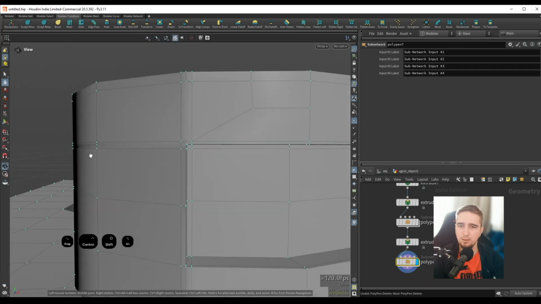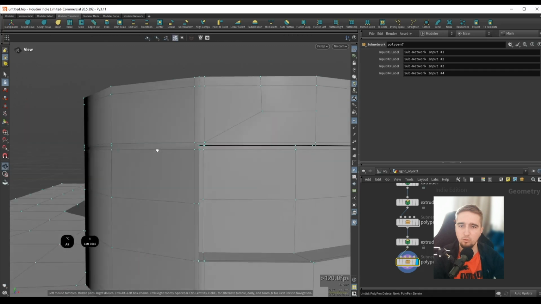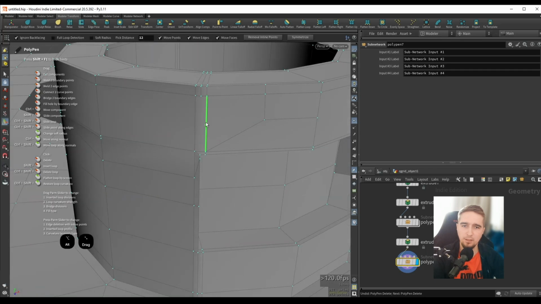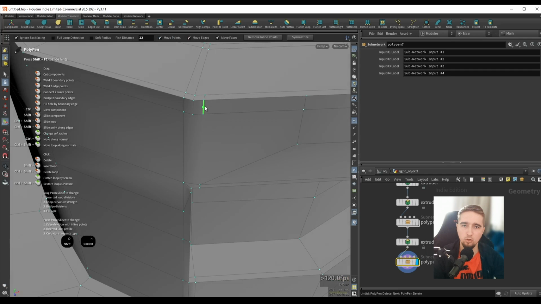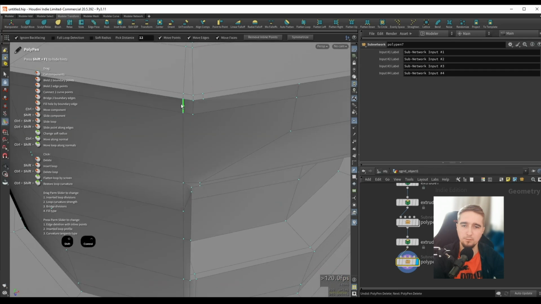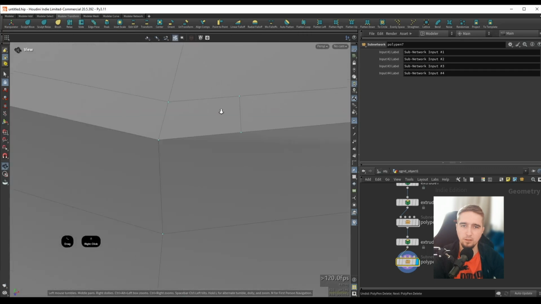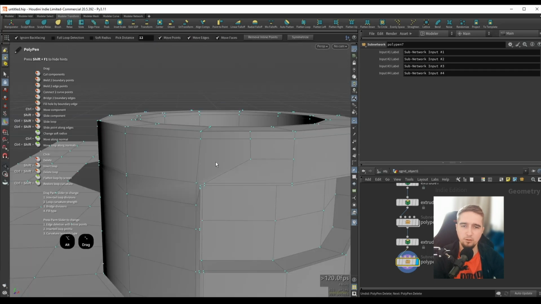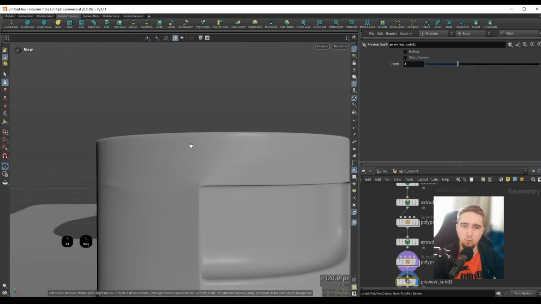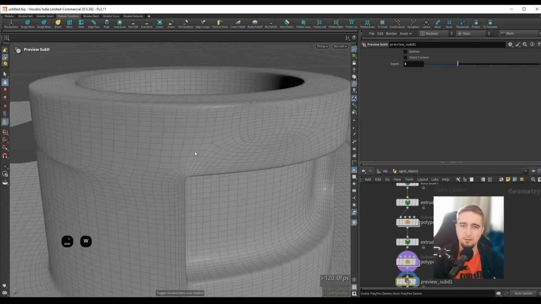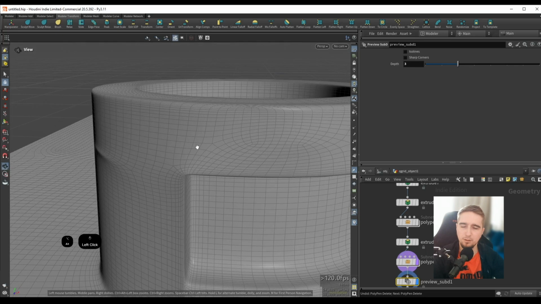So maybe here, instead of doing what I did over here, I can just hold down Control Shift and drag this entire loop below, so we flow it in this direction, and I will hold down Control Shift click to get rid of these extra loops that we have over here. So let's Control Shift click again, and maybe I will just merge these two points and maybe just get rid of this. So if I do a subd preview here, we kind of got rid of this edge, but we have a little bit of pinching. Now again, this probably isn't the proper way to do this.